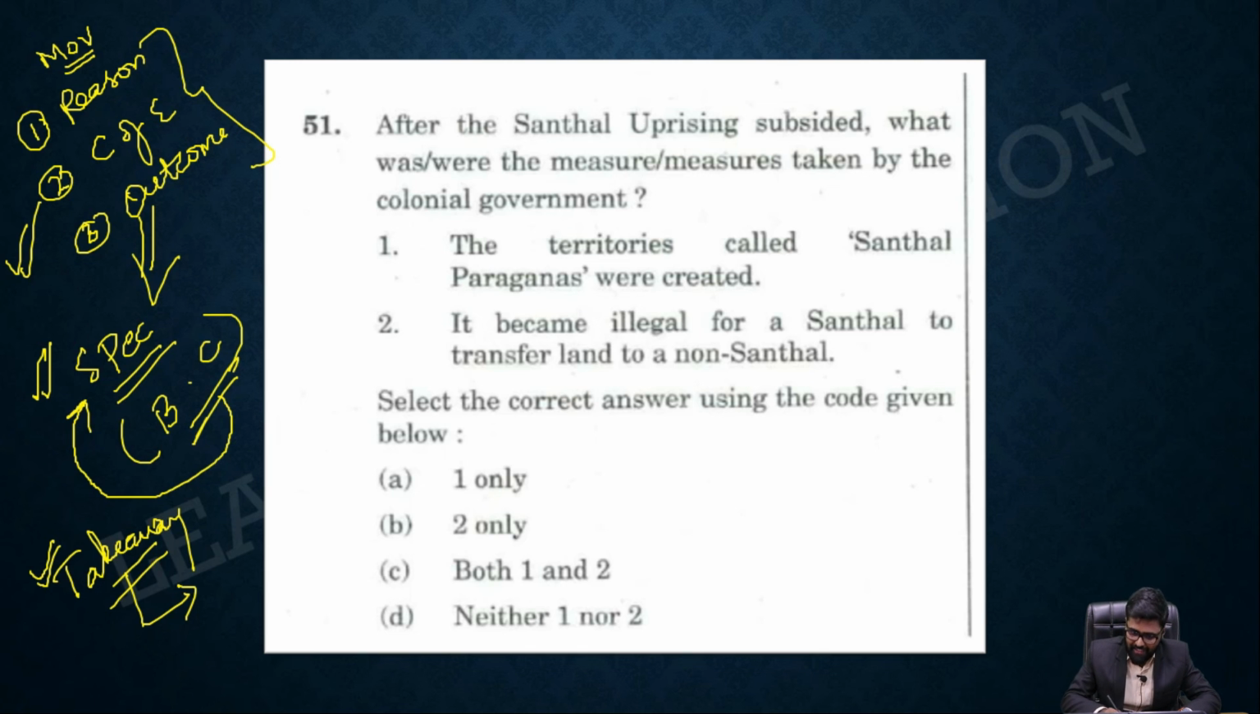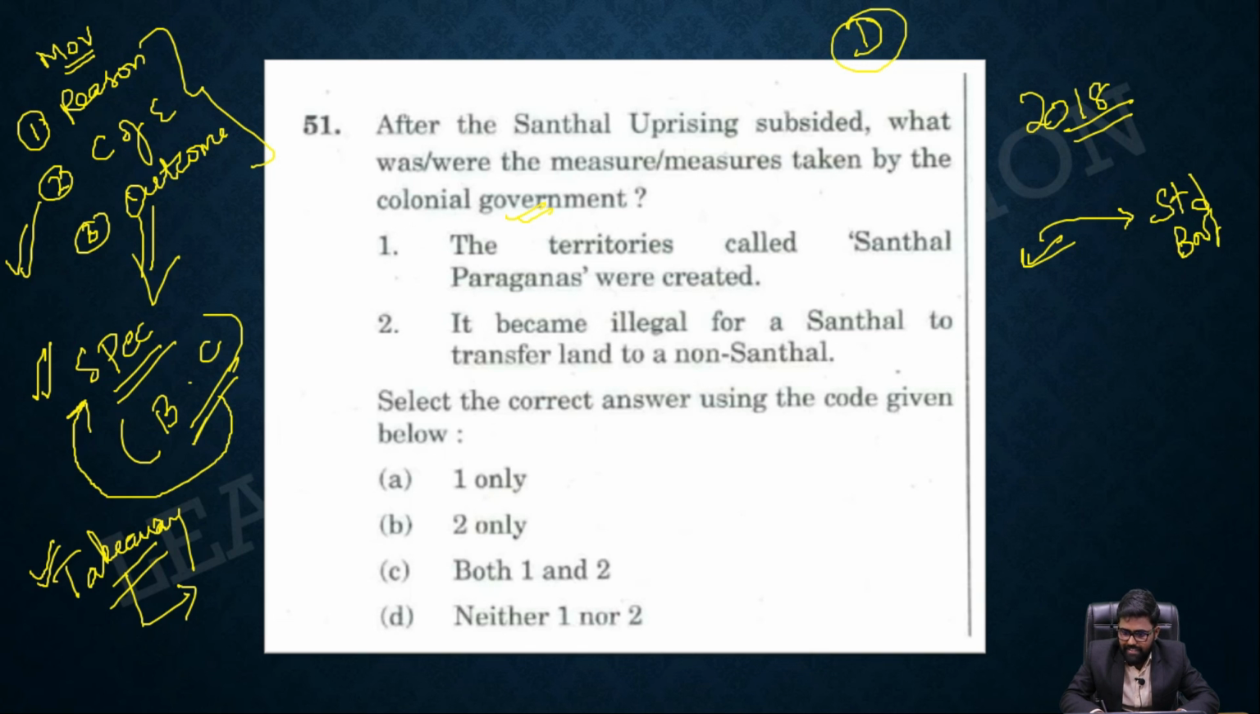Done. Now sometimes UPSC shows that UPSC is still the boss. Let's take up this question from 2018. I would definitely say this is a difficult question. Why? Let me tell you. After the Santhal uprising subsided, what were the measures taken by the British government? That was the question. The territories called the Santhal Parganas were created. It became illegal for the Santhals to transfer land to non-Santhals. The first statement you could have got from reading the standard books, but I don't think the second statement is mentioned anywhere.